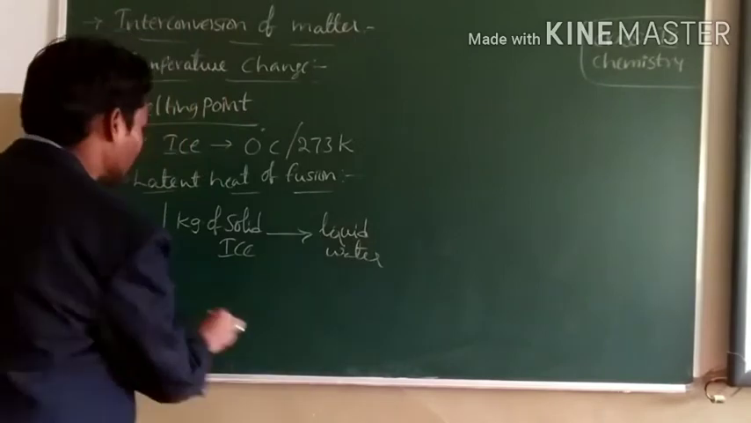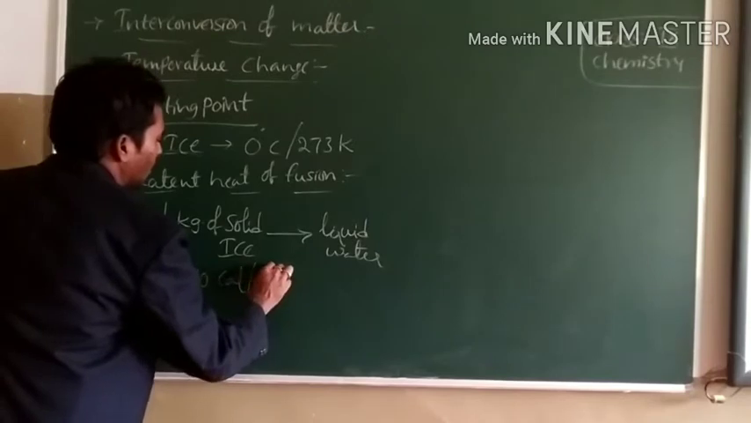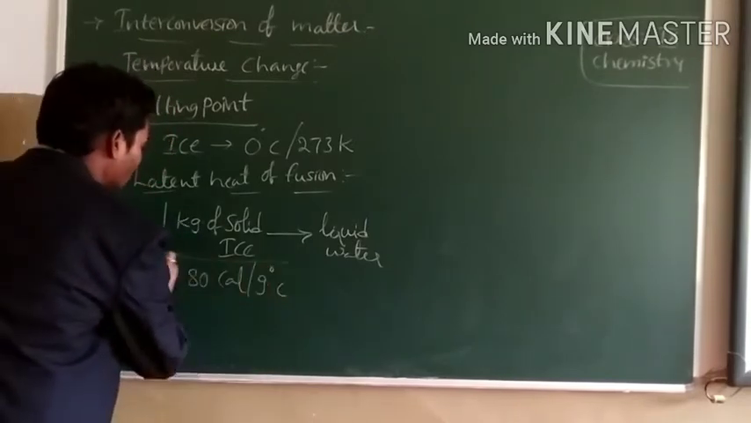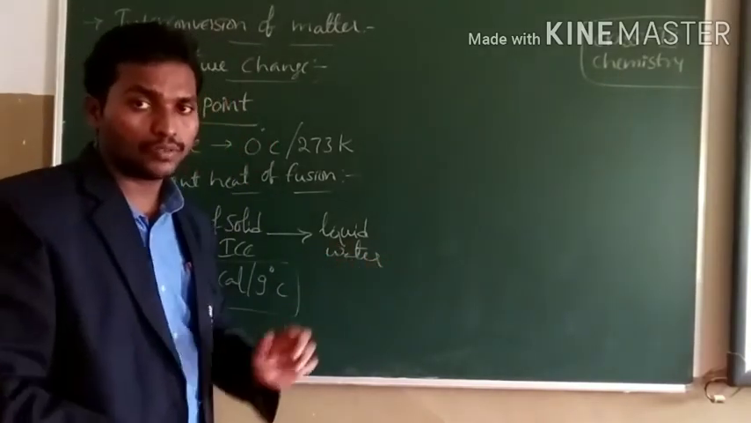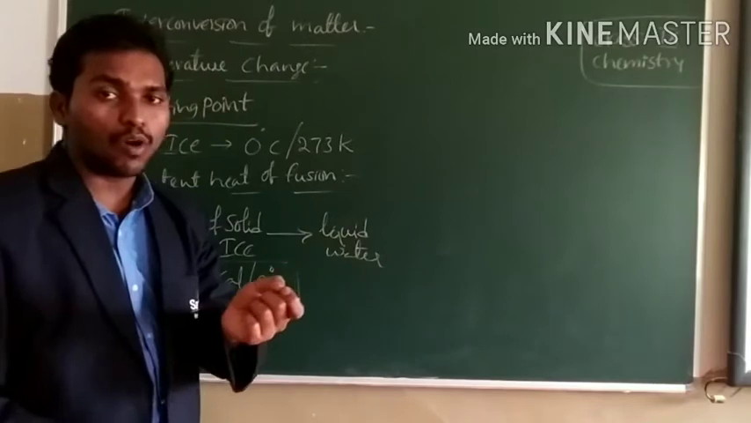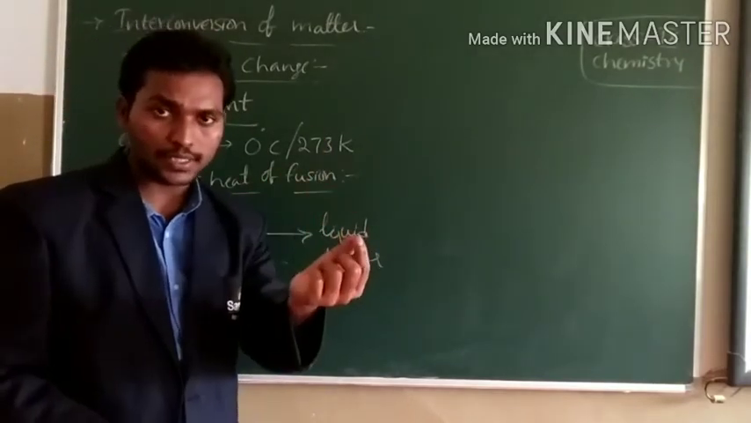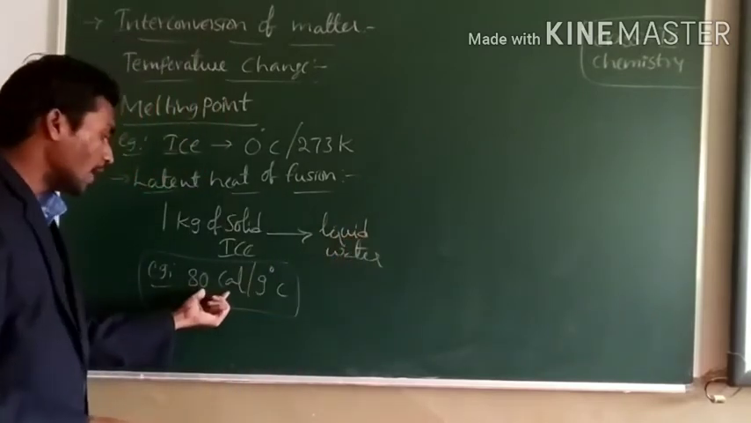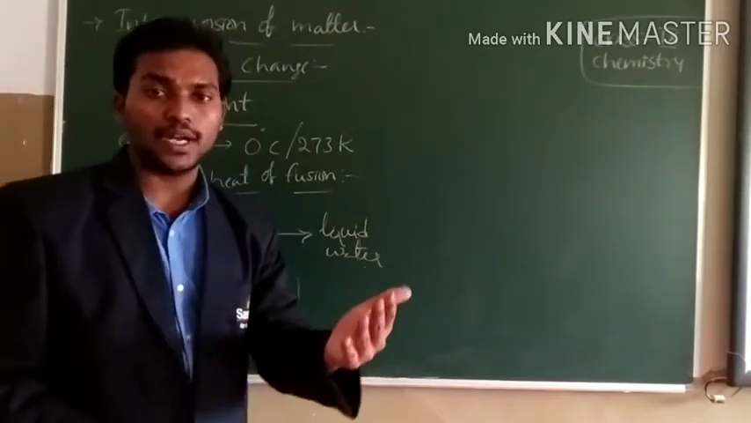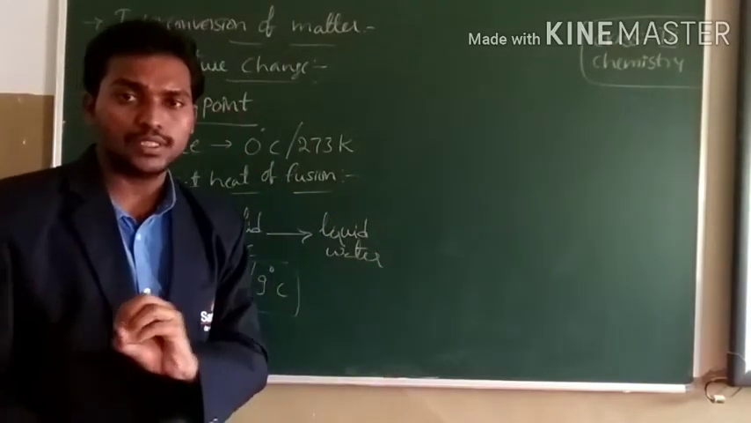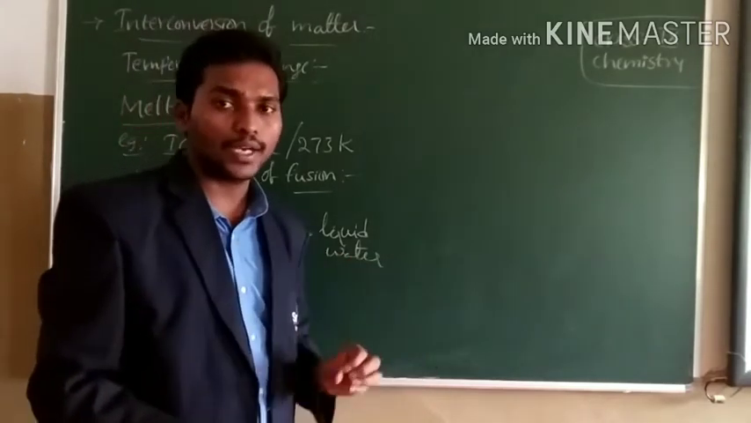Its value is 80 calories per gram. That means if we want to completely melt 1 gram of ice, we have to supply 80 calories of energy. This is called the latent heat of fusion of ice. That's why during melting of ice there is no change in the thermometer reading: the energy is present in the form of latent heat.